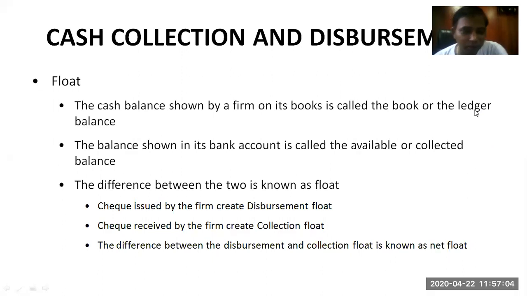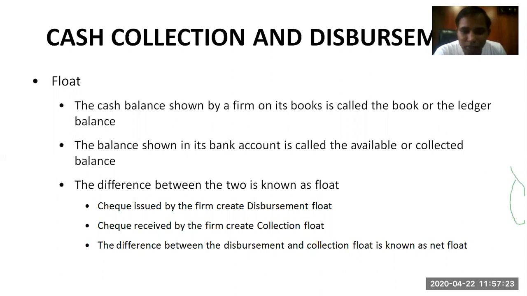Generally, you know that companies prepare a ledger, and there's a cash ledger also, which talks about what amount of cash we have. There's a bank ledger also, which shows the balance in a bank account on a certain date. That can be easily identified with the help of ledgers.